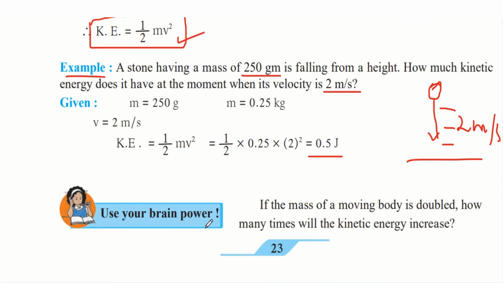Use your brain power. If the mass of a moving body is doubled, how many times will the kinetic energy increase? So if you see in this formula of kinetic energy, they are telling us the mass is being doubled, and they are asking us how much will the kinetic energy be increased. So kinetic energy and mass are directly proportional to each other. Therefore, if you double the mass, the kinetic energy also will double. So it will increase by 2 times.